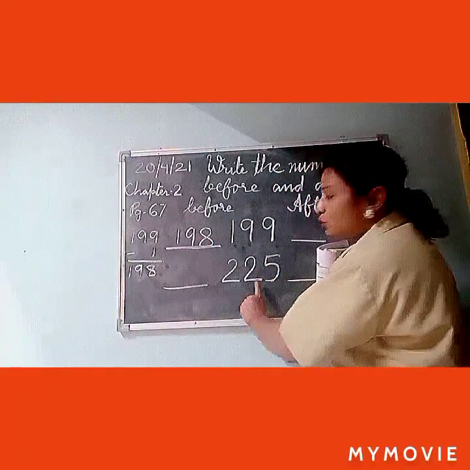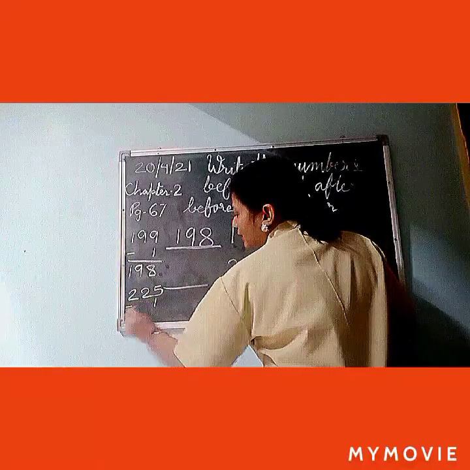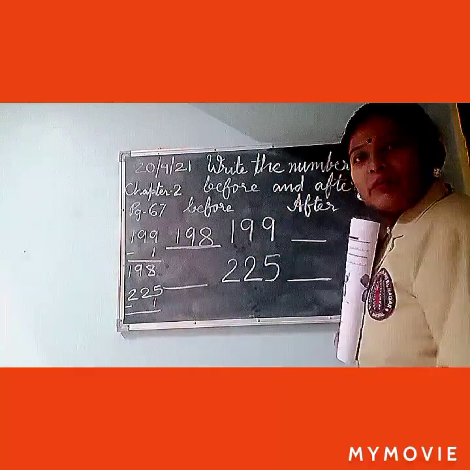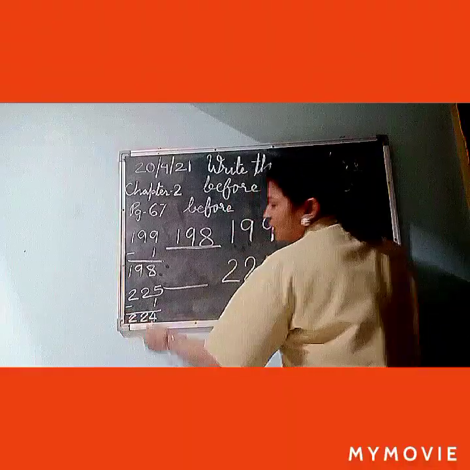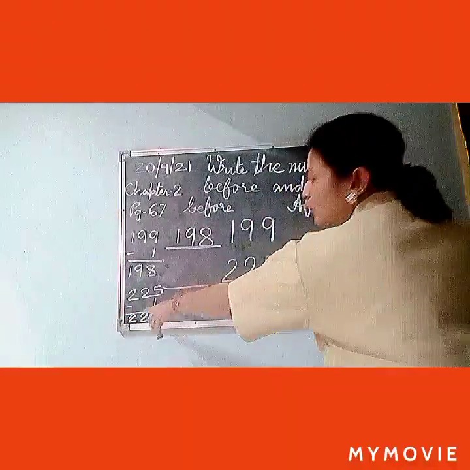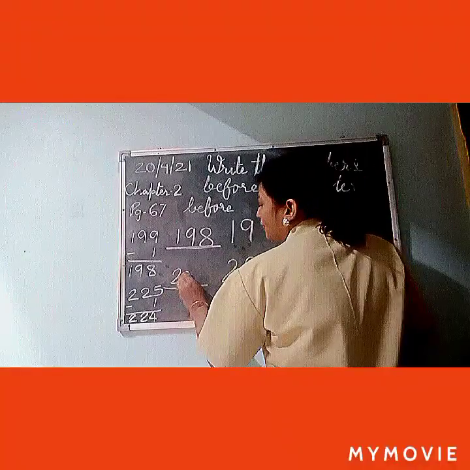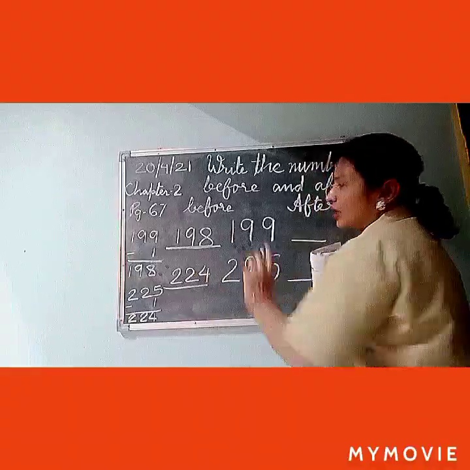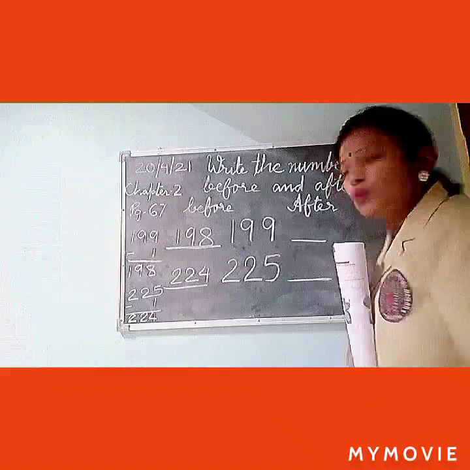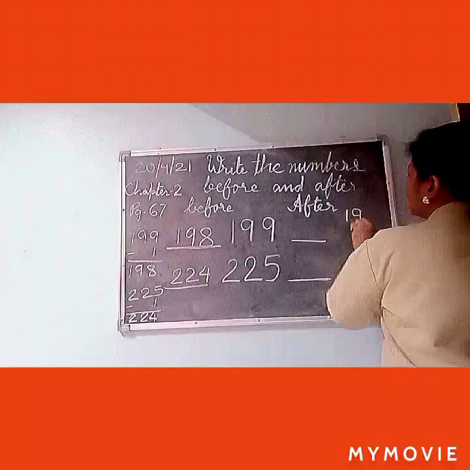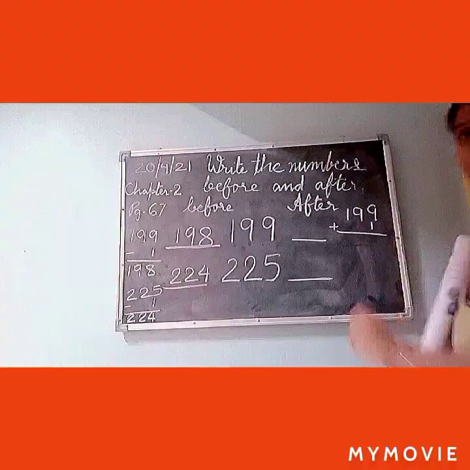Now, again, we will do this one. So, 225 minus 1. 5 minus 1 will be 4 and the other numbers will come as they are. So, 224. 224 will come in the before side. Now, in after, what do we have to do? We have to do plus 1. Here we will plus 1.